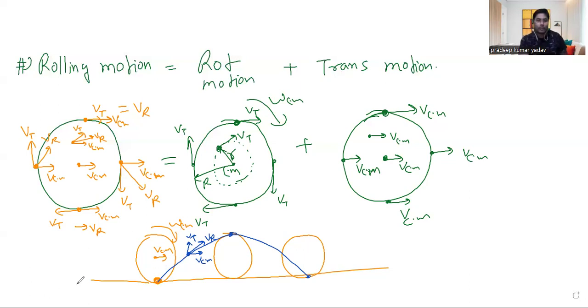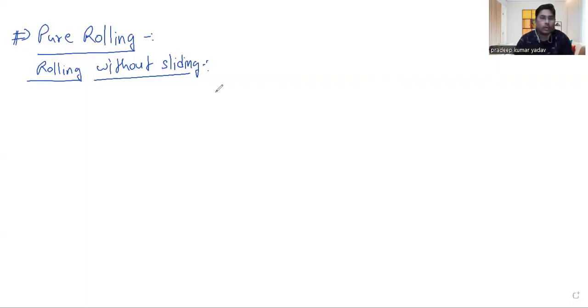Okay. Now let's go for the next discussion on rolling motion: types of rolling motion. There are two kinds of rolling motion. We call them pure rolling motion and rolling with sliding. Here we are going to start with the discussion of pure rolling. Pure rolling means, in other words, rolling without sliding.